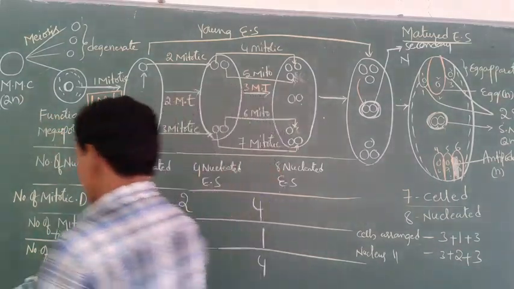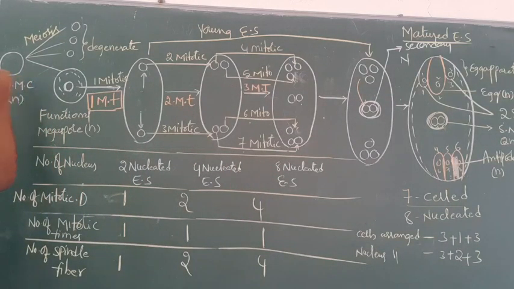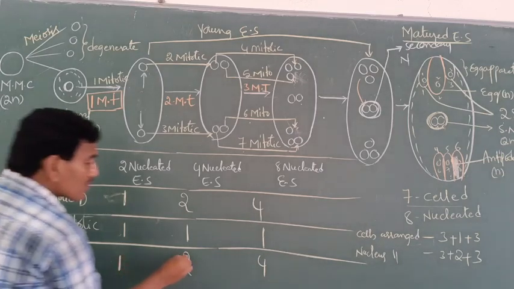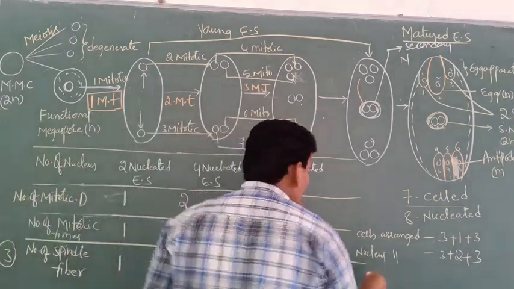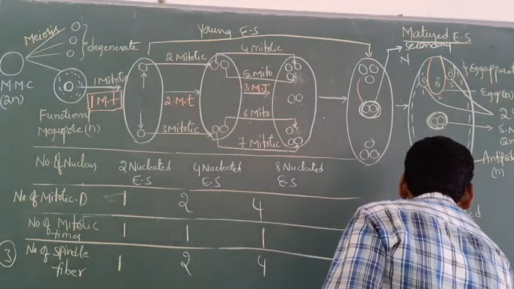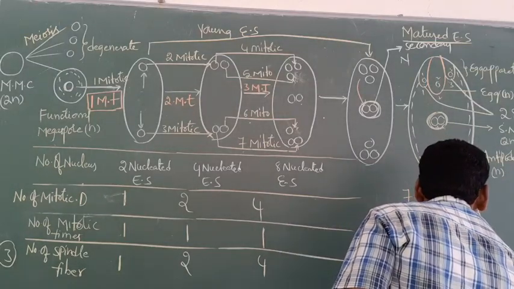See here, this is a mature embryo sac and this is a megaspore mother cell. For the formation of 4 megaspores, 3 spindle fibers are involved. 3 plus 1 plus 2 plus 4. Totally how many spindle fibers? 10 spindle fibers.